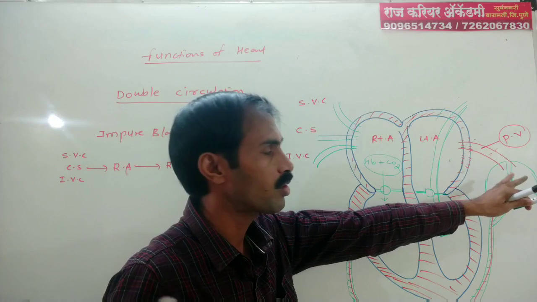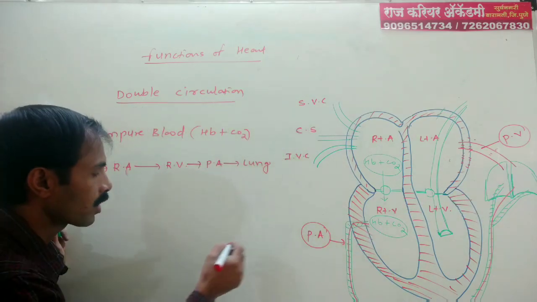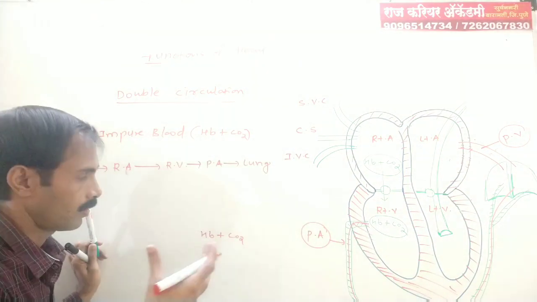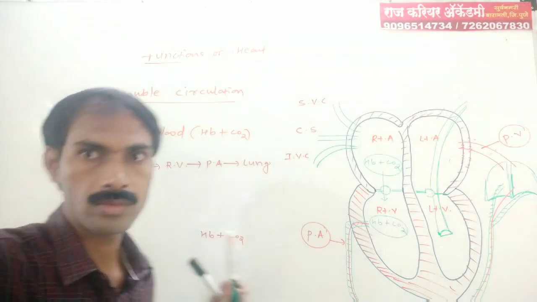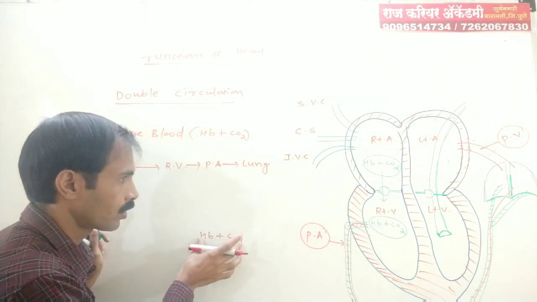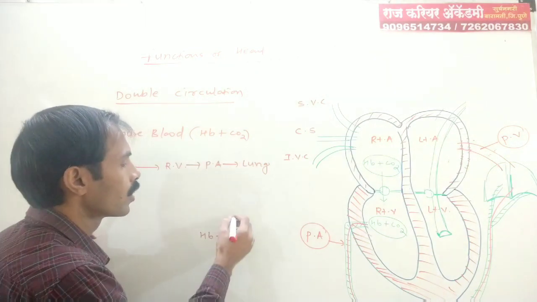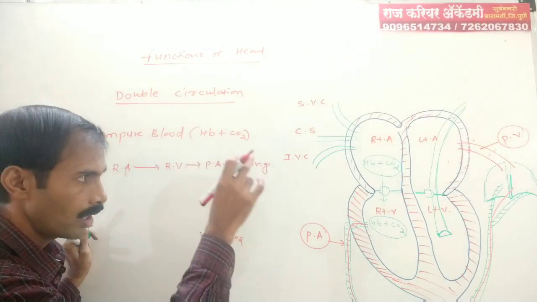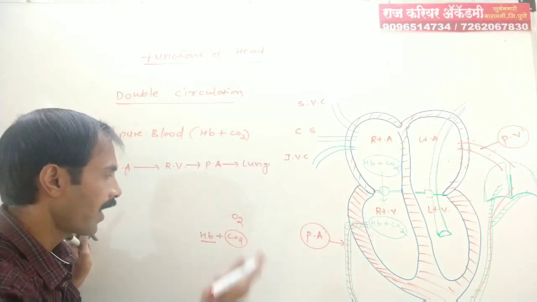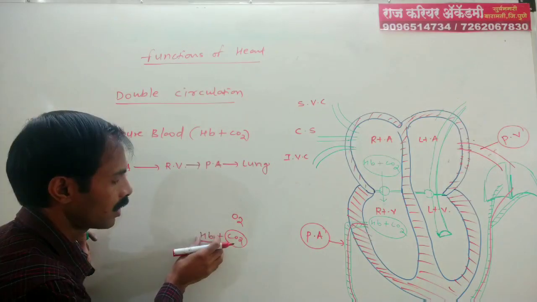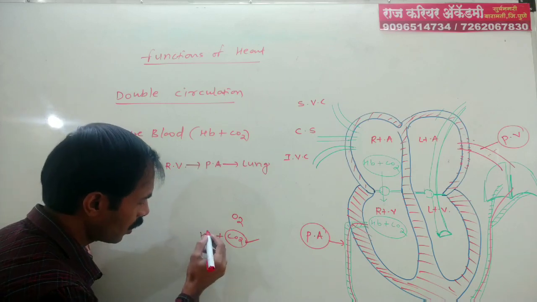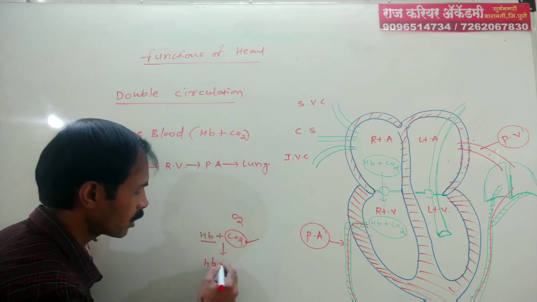In the lungs, purification of blood takes place. Purification means that impure blood consisting of Hb plus CO2, and by inhalation we have taken in O2. In the lungs, the CO2 gas is removed from Hb and O2 gas is added to Hb, that is, removal of CO2 and addition of O2, so HbCO2 is converted to HbO2.